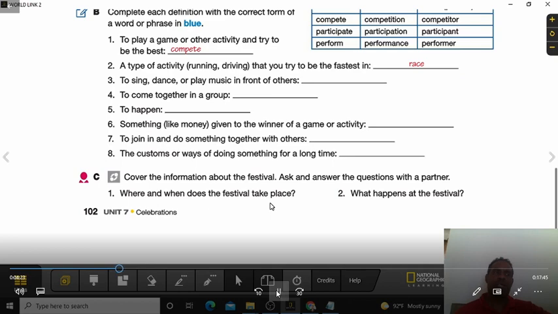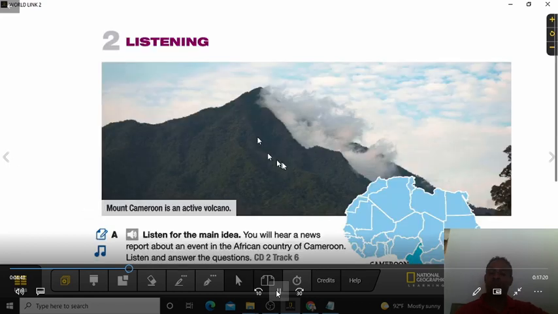And you can start thinking about a festival that you know about. What festivals do they normally have in the places that you live? Would that be a national festival or an international festival? Or would that be a special festival? Each country has different festivals. So think about the festivals that we have in your country.